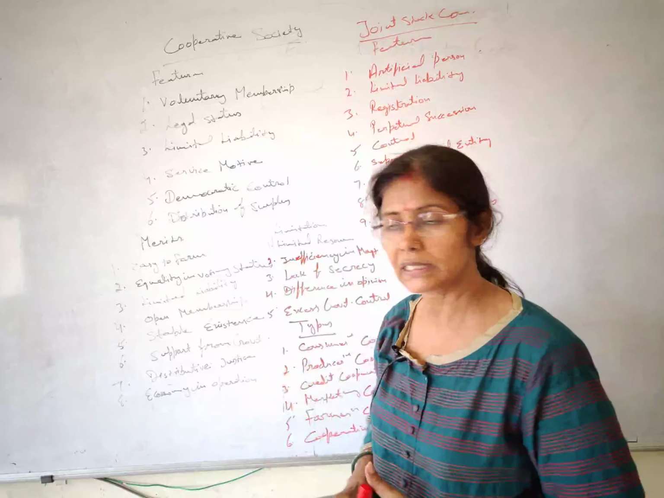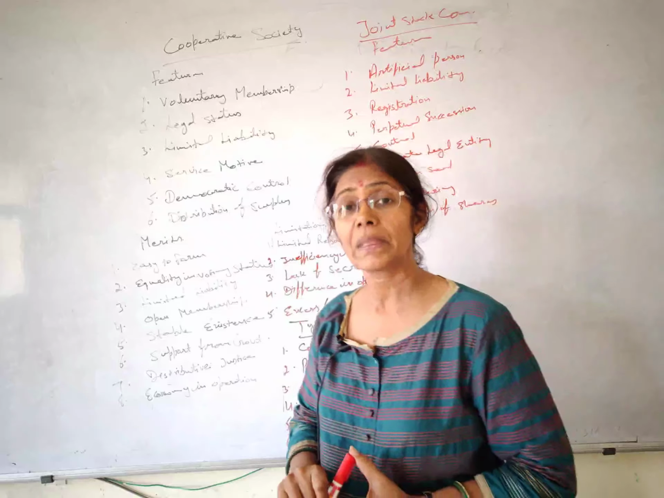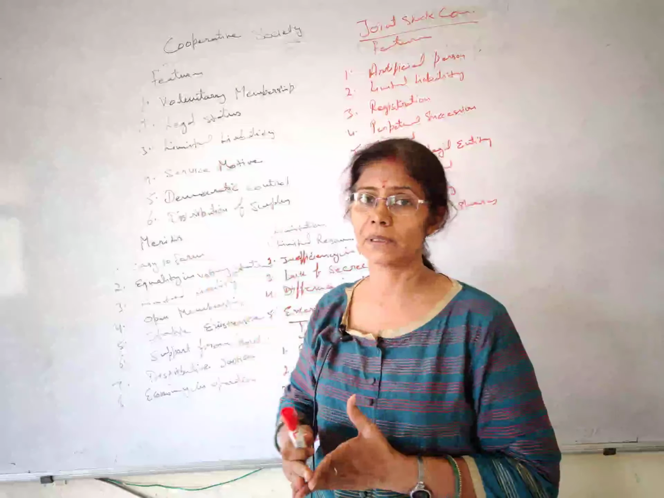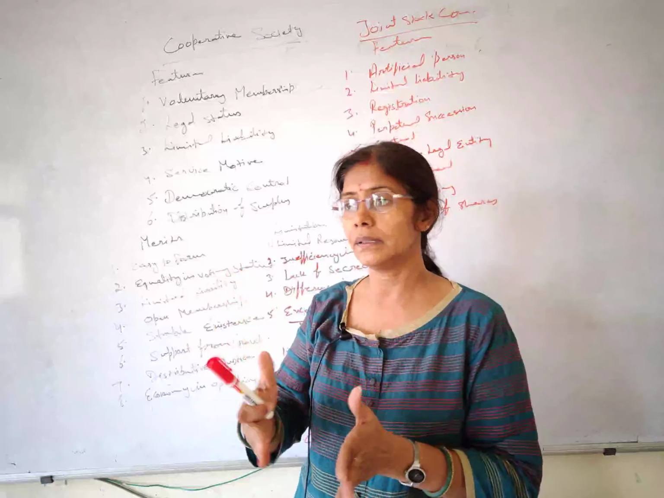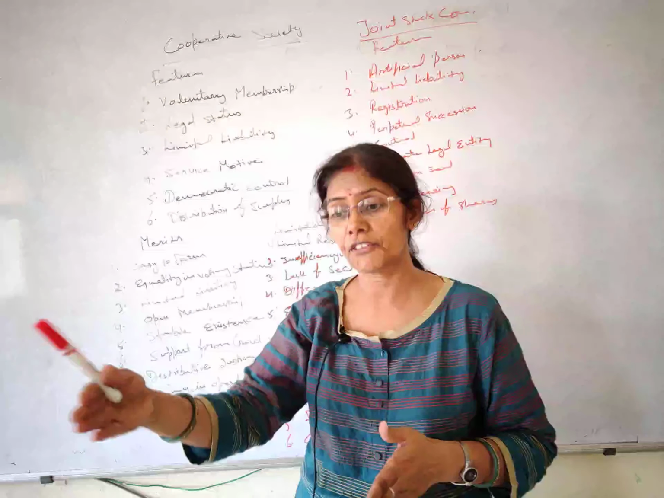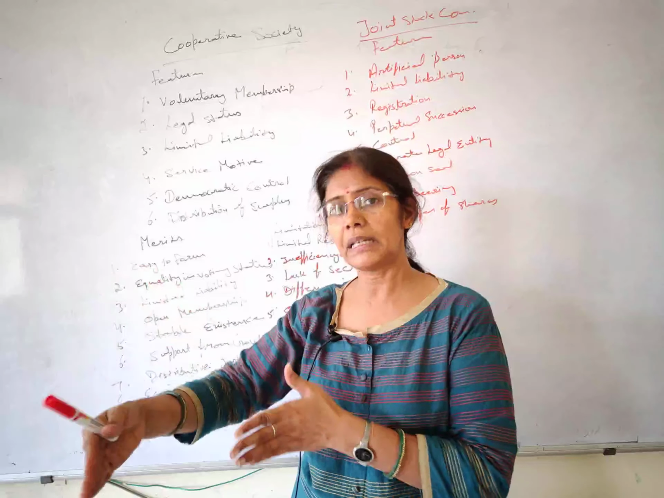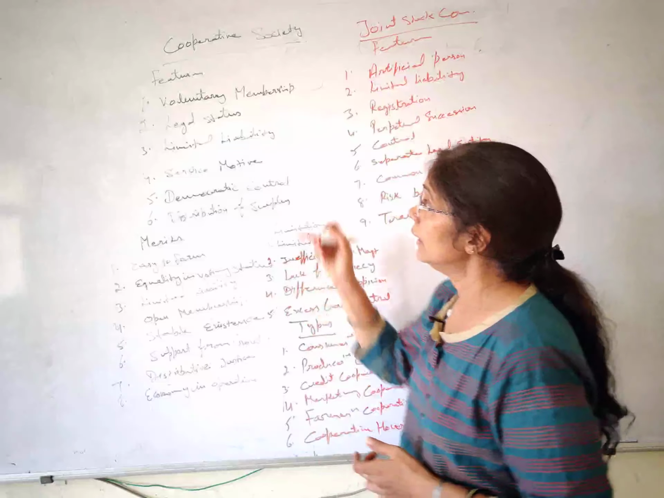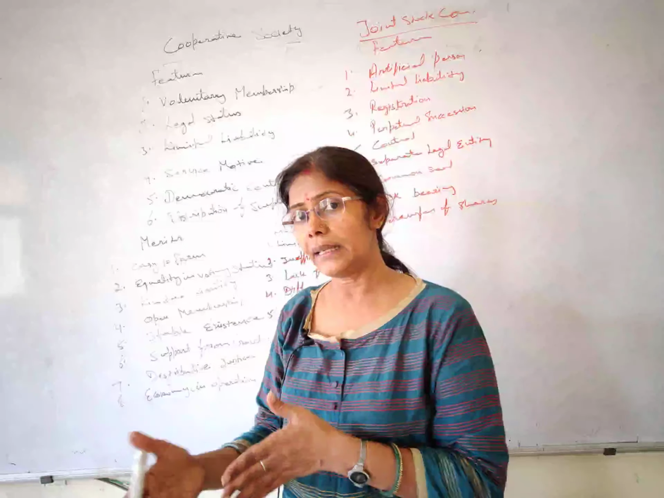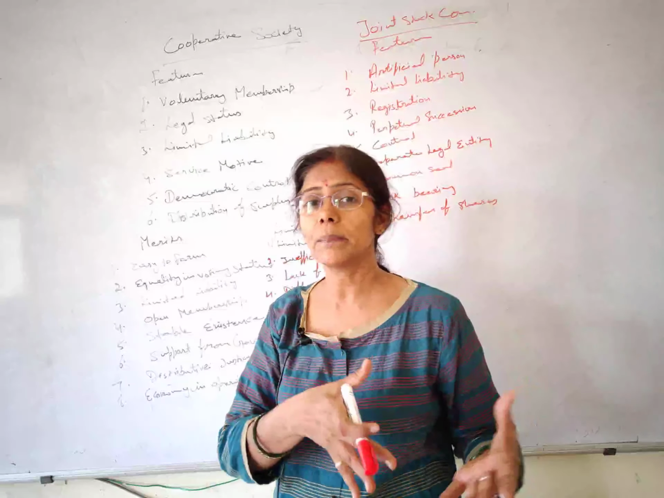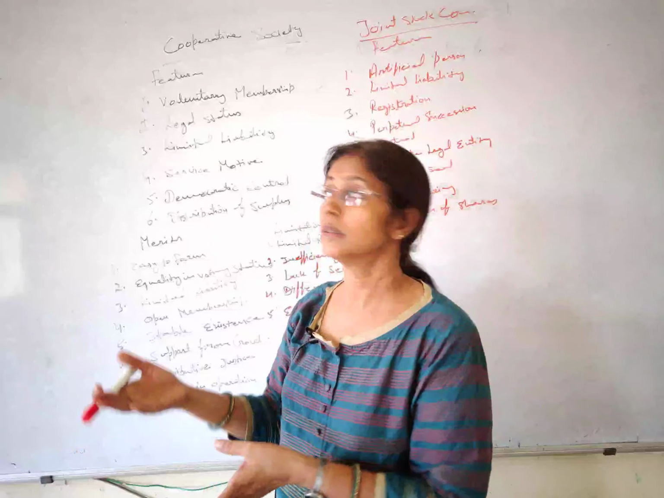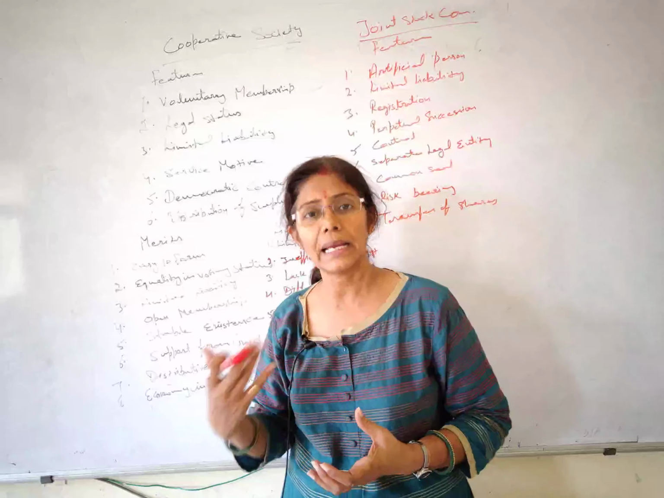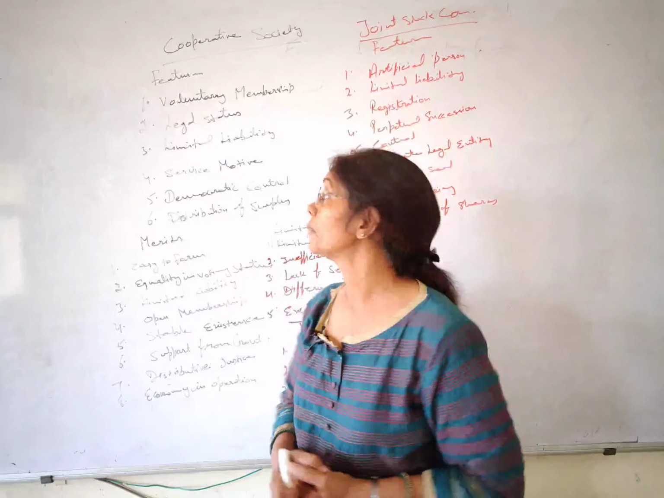A few moments back I explained its legal status. Legal status means its existence is separate from its members. Members are different, and this cooperative society is different, having a different existence from its members, all right. Having separate legal existence means it can sue somebody and somebody can sue this cooperative society, and it can purchase assets in its own name, all right.